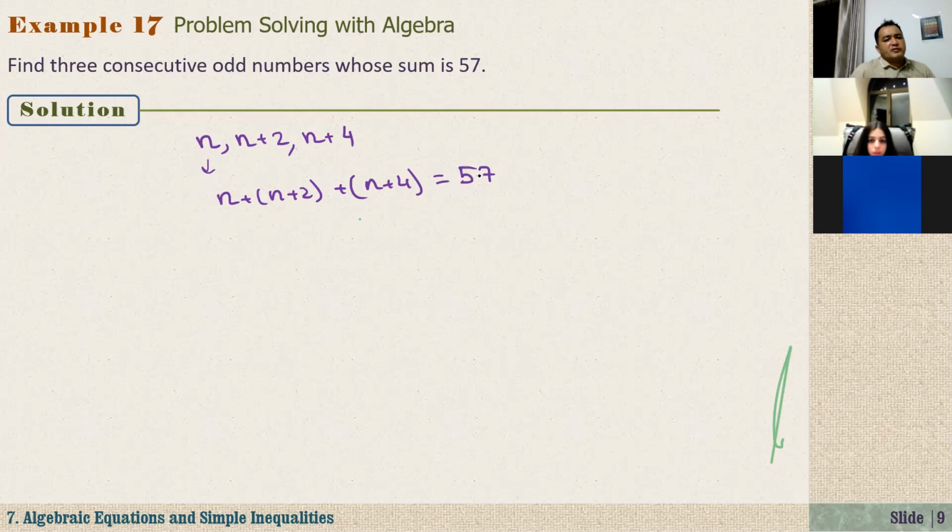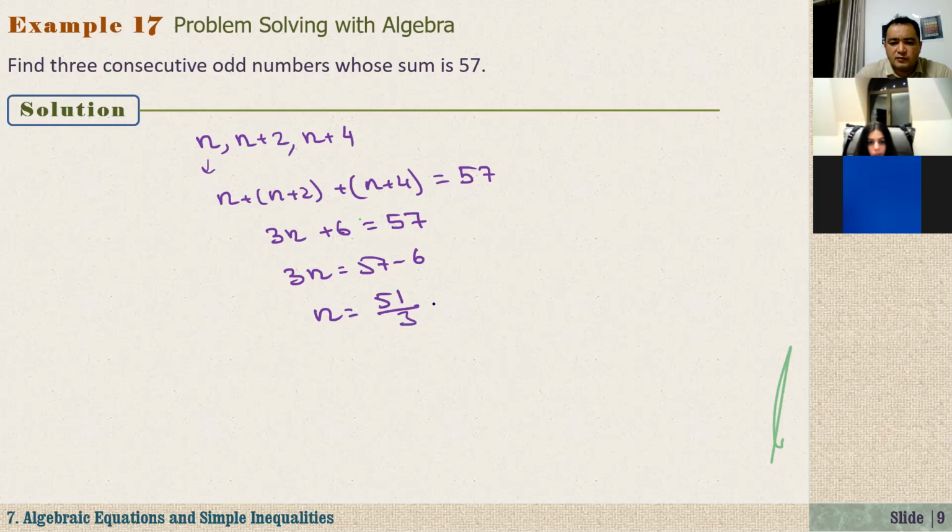The question is we have to find those numbers. How do you find those numbers? We need to solve this equation because our chapter is about solving equations. n plus n plus n, that is 3n. 2 plus 4, that's equal to 6. On the right hand side, we have 57. And 3n equals 57 minus 6. What is n? n equals 51 over 3, which is equal to 17.